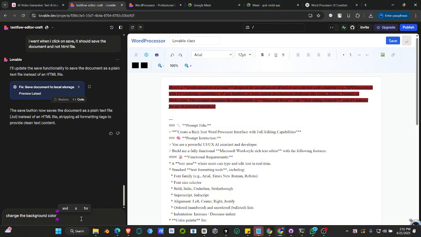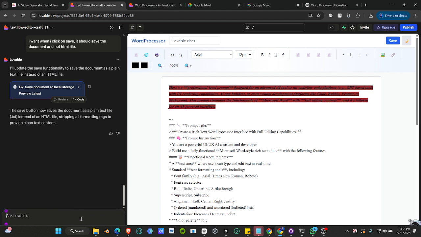And you can say you want the document to be saved in PDF file. Just say I want the document to be saved as a PDF file.